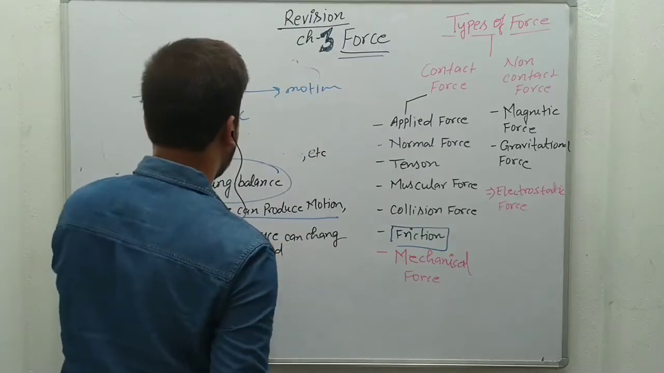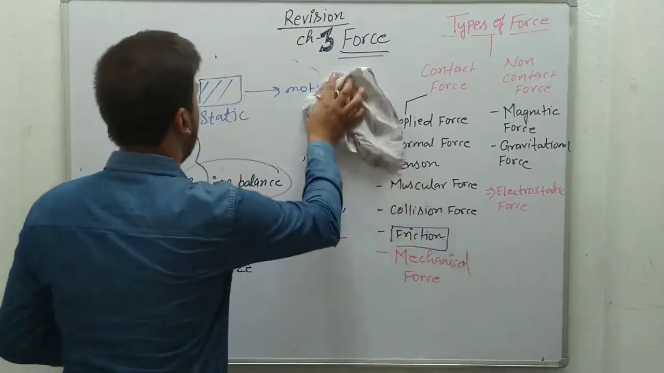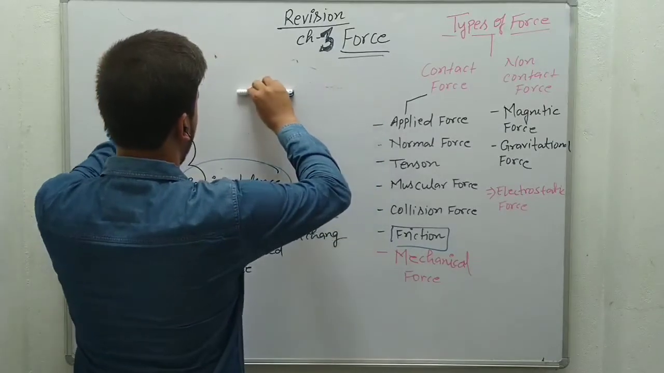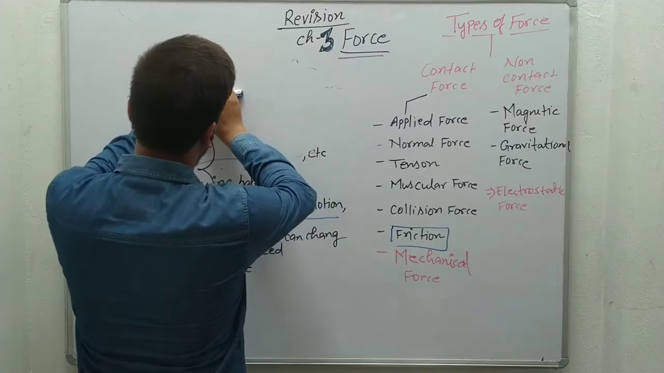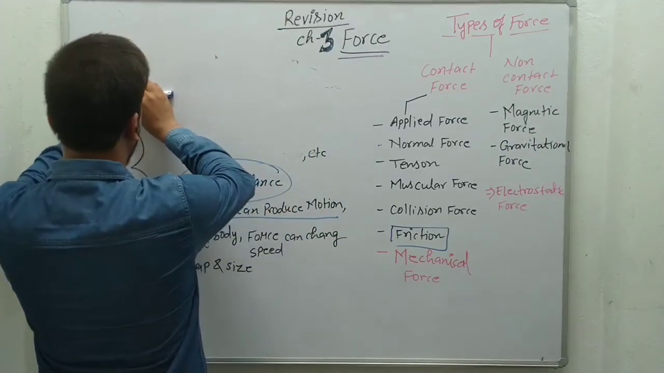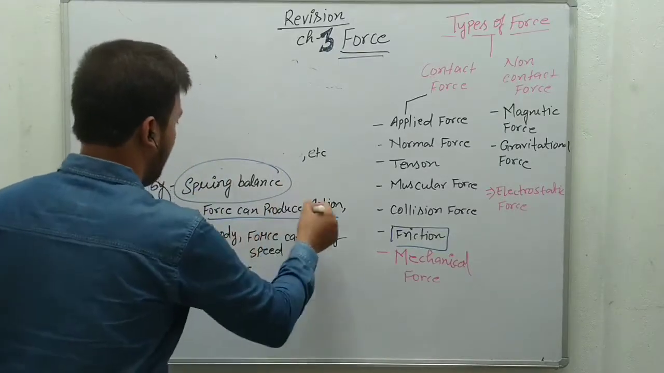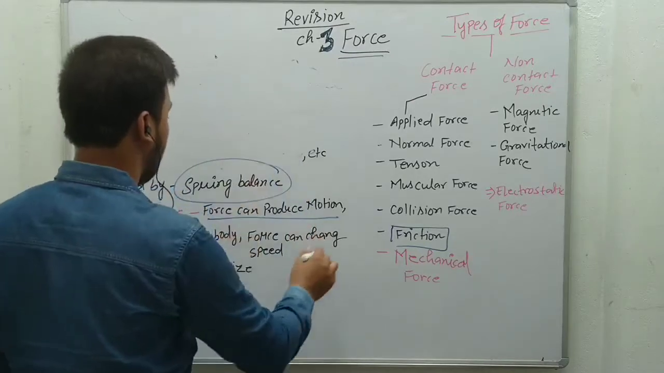Second thing, force can change speed. How can force change speed? Suppose this body is coming from this direction, and when we apply force on this body, it will reduce the speed. Suppose it is coming in this way, and when we apply the force, the speed slows down. So we can say force can change the speed of a body.